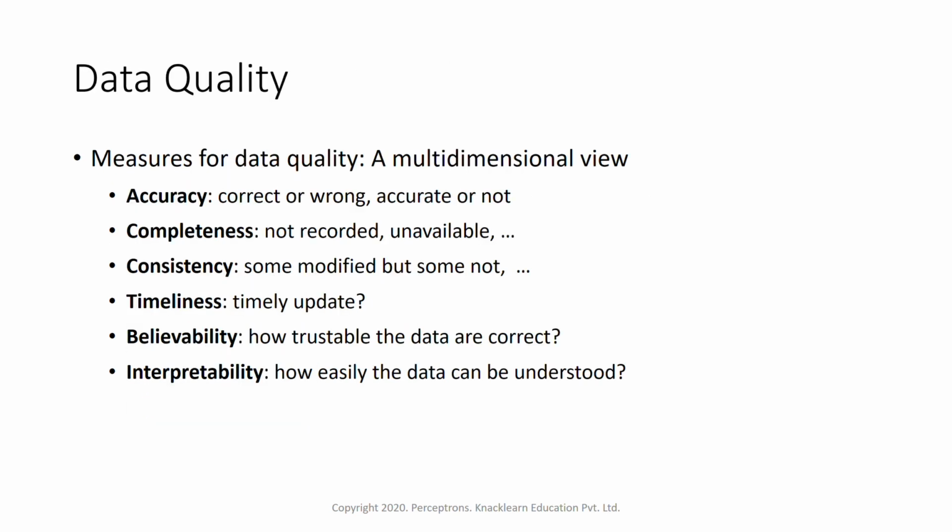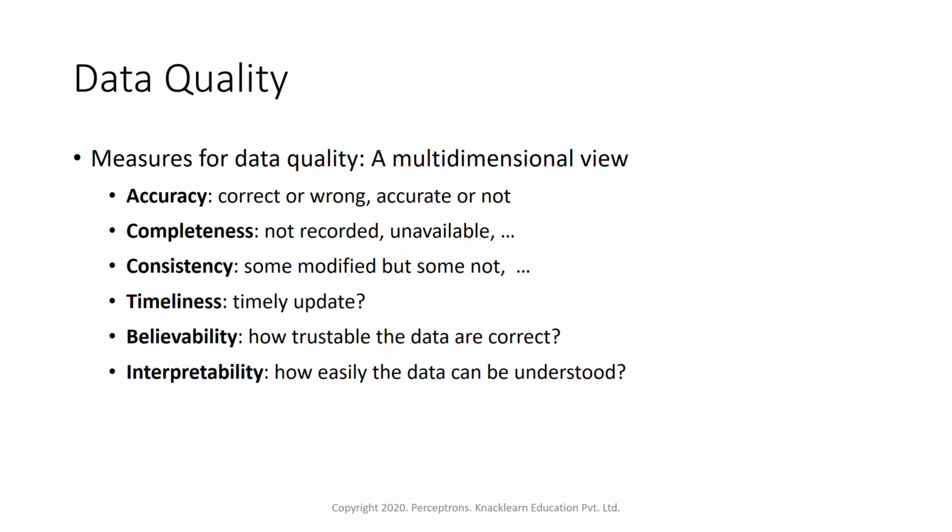So now, how do we decide if data is quality data or not? Data pre-processing is done so that we can convert our data to quality data. So how do we measure this quality? A multi-dimensional view would be that the data should be accurate. It should have good accuracy, meaning it is correct or wrong, accurate or not. That's what we have to figure out. The data we select should have accurate information within it.